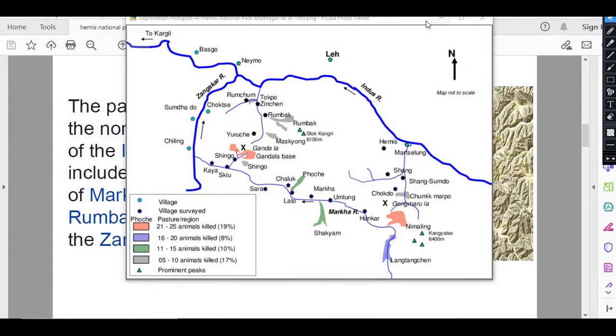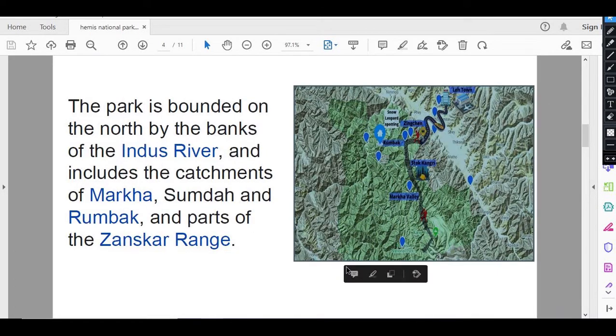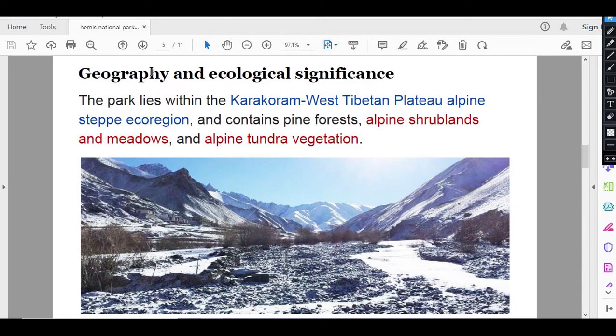So now let me take you back. Talking about the geography and ecological significance, the park lies within the Karakoram-West Tibetan Plateau alpine steppe ecoregion and contains pine forest, alpine shrublands and meadows, and alpine tundra vegetation. This park lies in a harsh climatic region. So now let's talk about something else.